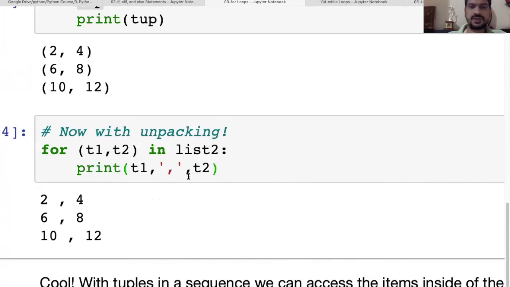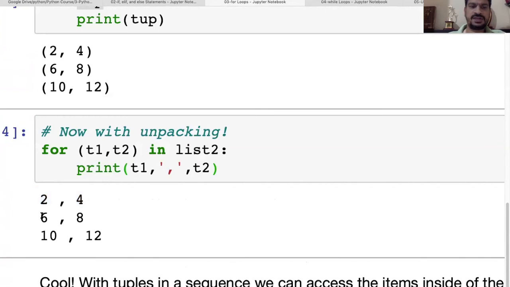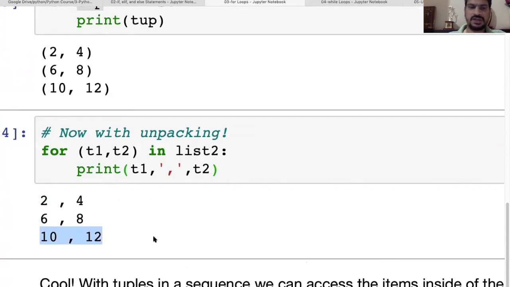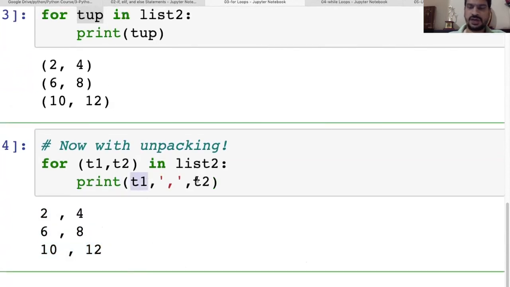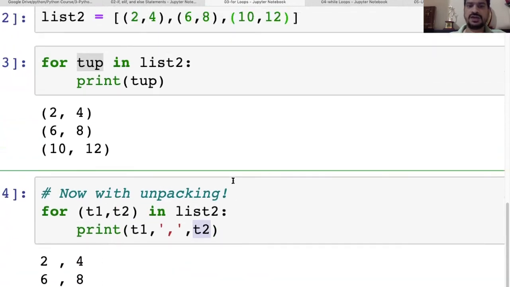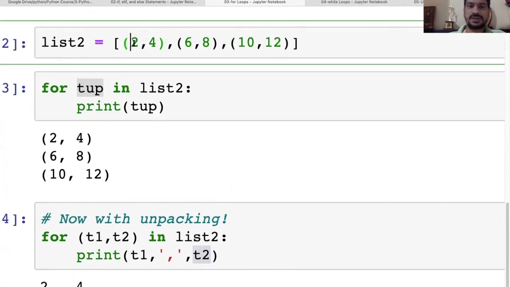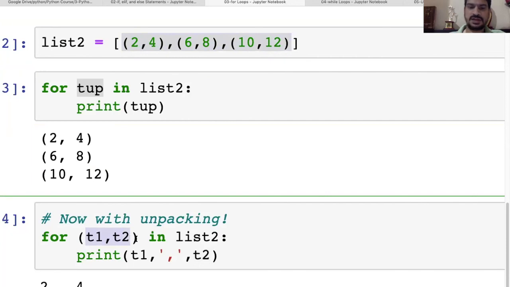Yeah, so it is going to print like this. So the first print will print 2 and 4, the second print will print 6 and 8, and the third print will print 10 and 12. So here T1 is pointing to one element and T2 is pointing to another inside the tuple. So this is how we can go inside the tuple. If you want to go inside the tuple, this will go inside the list, and this will go because we have two variables inside it, and we are making this variable a type of tuple. So it will go inside the tuple.